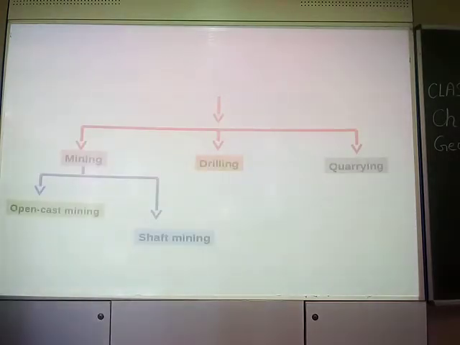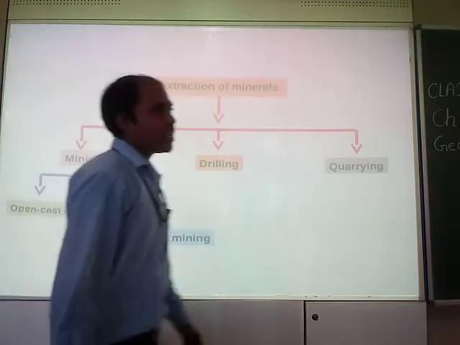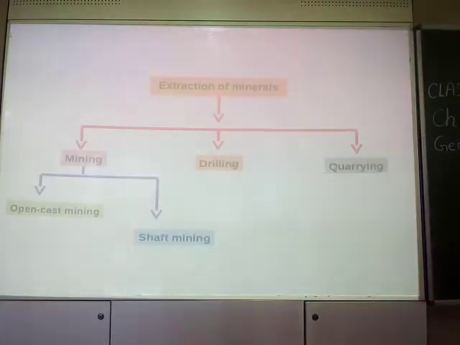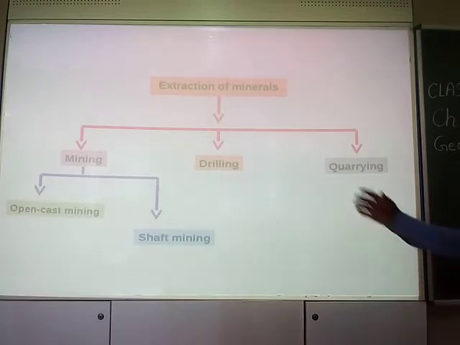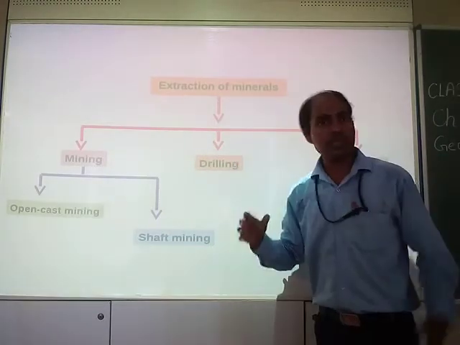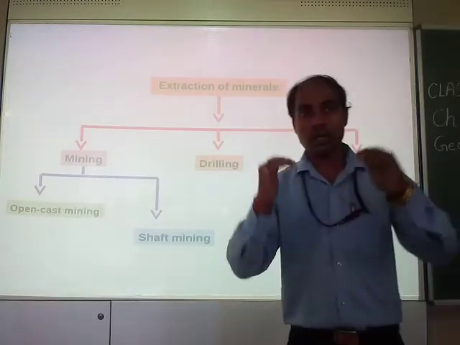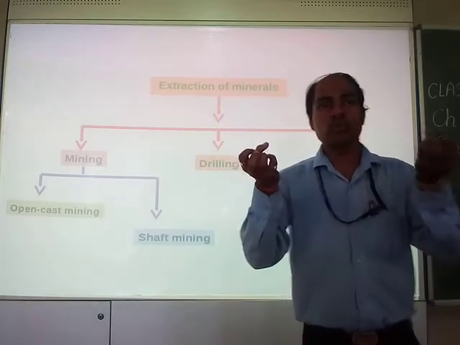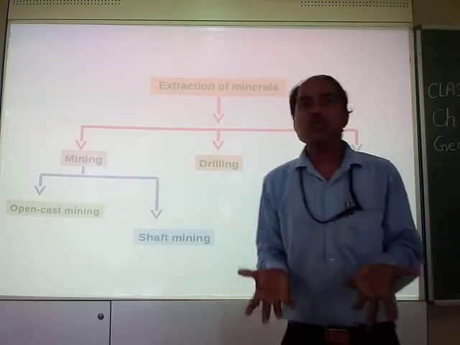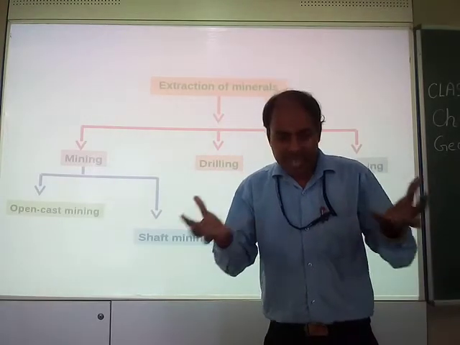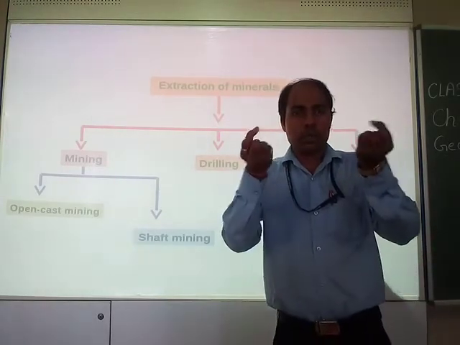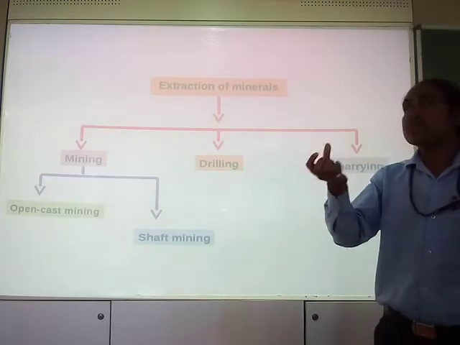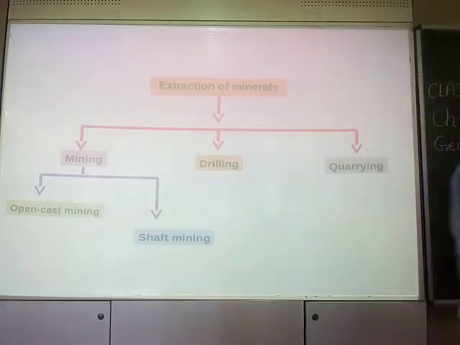Now, in this chapter we are going to define the extraction of minerals, the minerals found over the earth. But how we take them out, what the different processes are by which we extract the minerals, is the key to this chapter.